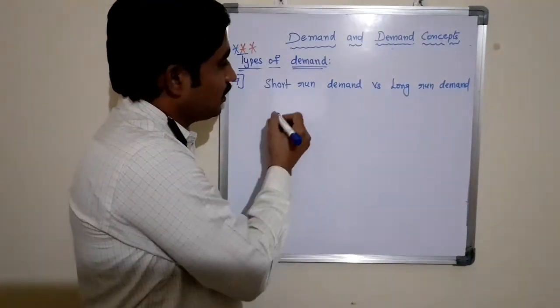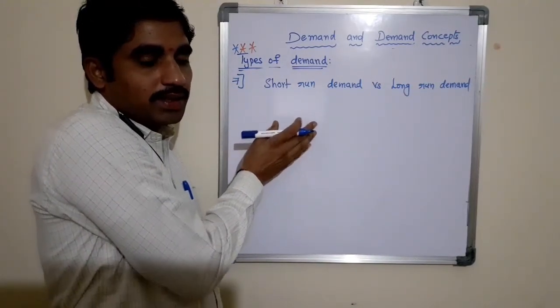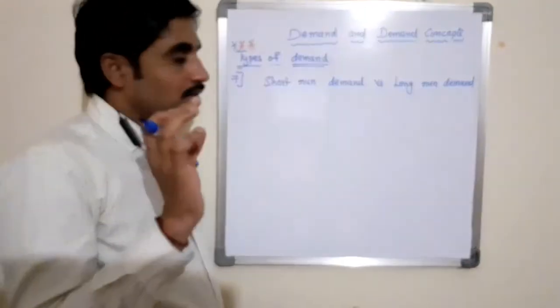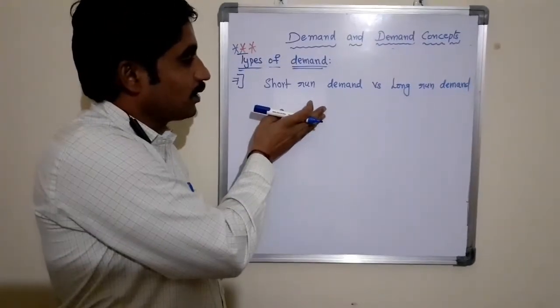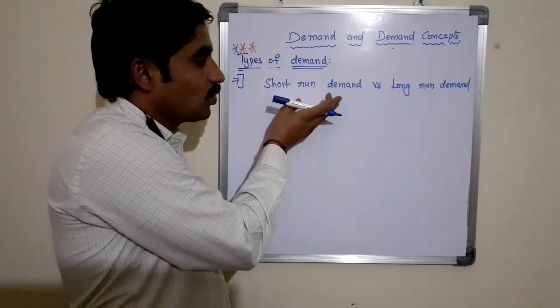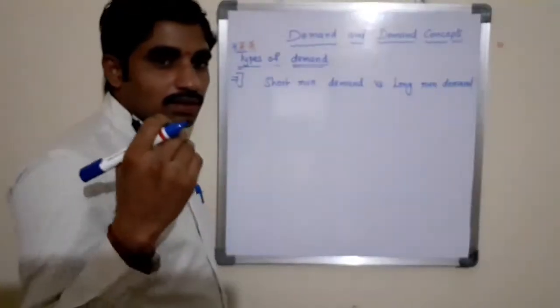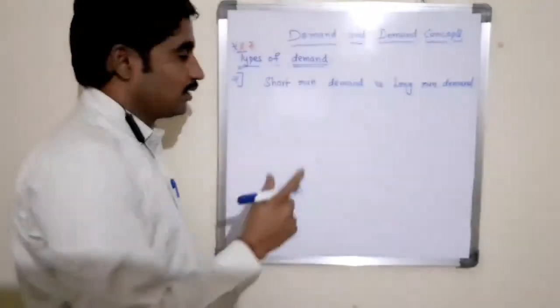Short run demand is the demand that exists only for a certain period. Long run demand means the demand will continue for a long period. The goods which have demand for a certain period are known as short run demand. The goods which have demand for a long period are known as long run demand.